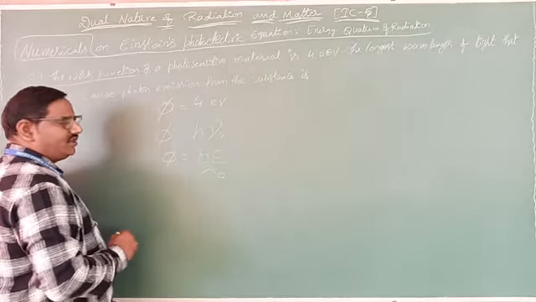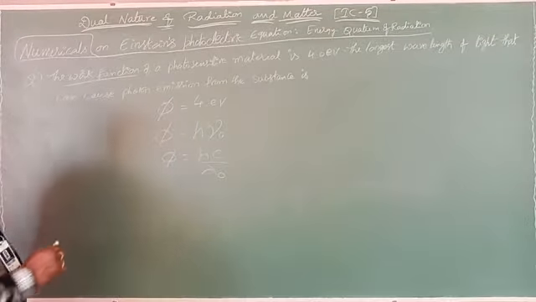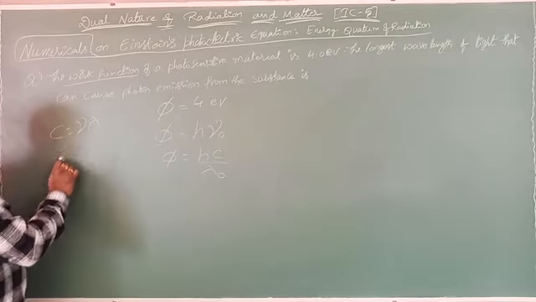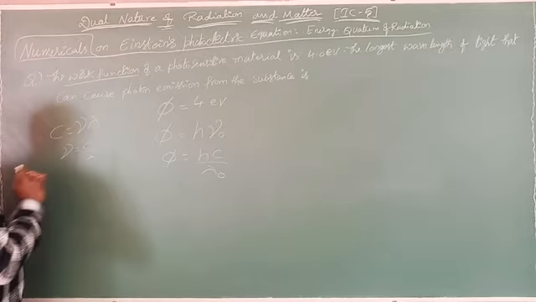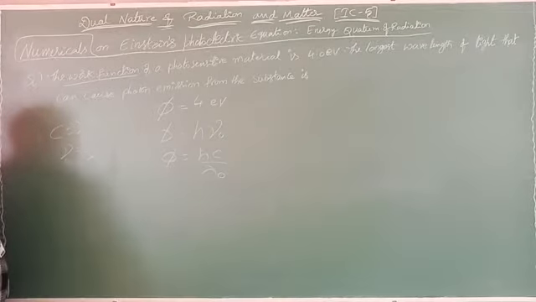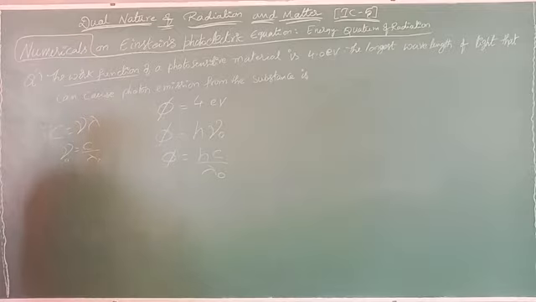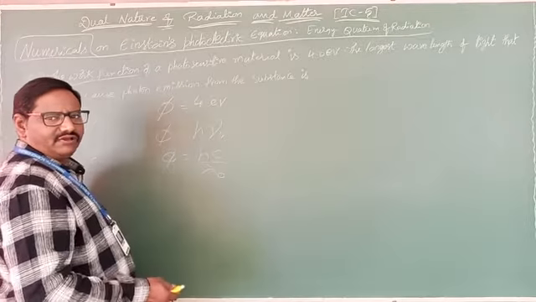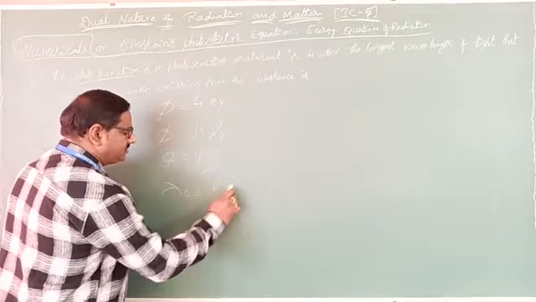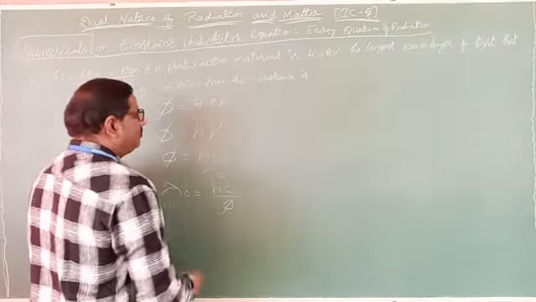Because already we know that c equals nu lambda, from that nu equals c by lambda. So here, the threshold wavelength is nothing but the longest wavelength. Now substitute all the values. Then lambda naught equals hc by phi.